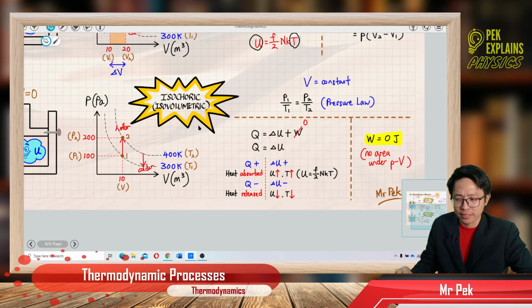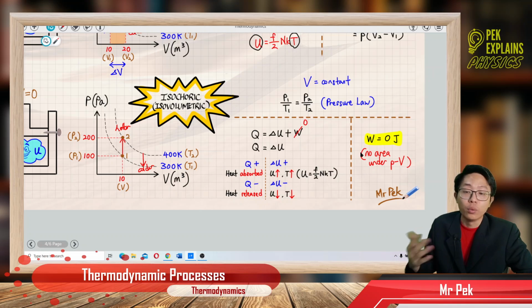Now, just now I said when the graph is vertical, it has no area under the PV graph. No area under the PV graph means no work done, zero work done. So for the first law of thermodynamics, Q equal to delta U plus W, we can cancel out the work done because work done is zero. For this isocoric process, work done is zero, so Q is only equal to delta U.